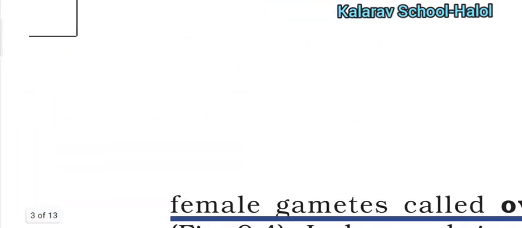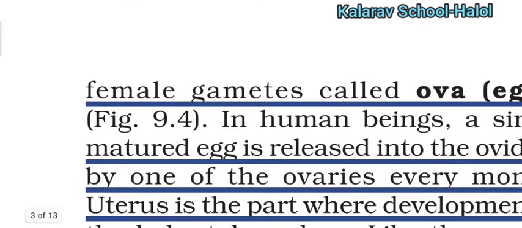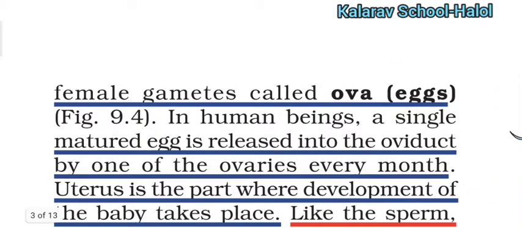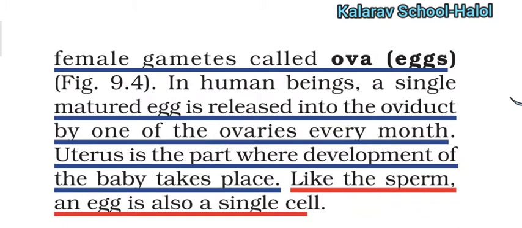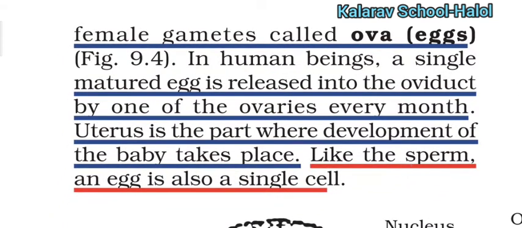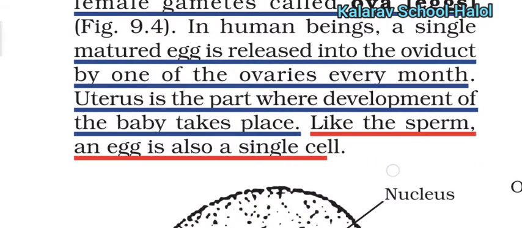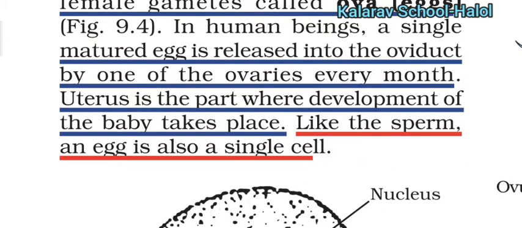The ovary produces the female gametes called ova. Similarly, the testis produces sperm, that is the male gamete, and the ova, that is the eggs, are the female gametes. A single mature egg is released from one of the ovaries into the oviduct every month. The uterus is the part where development of the baby takes place.